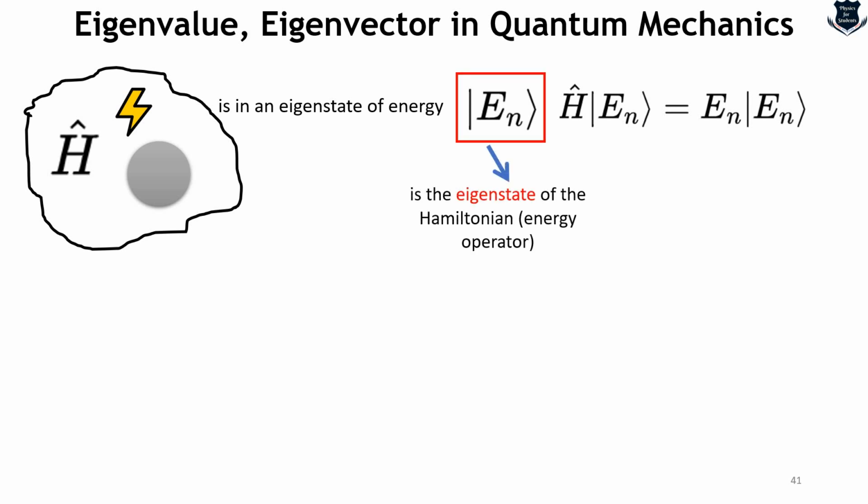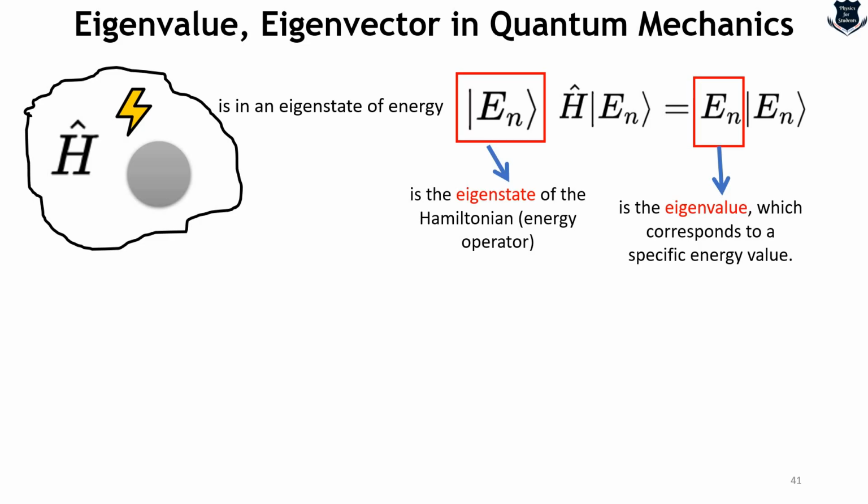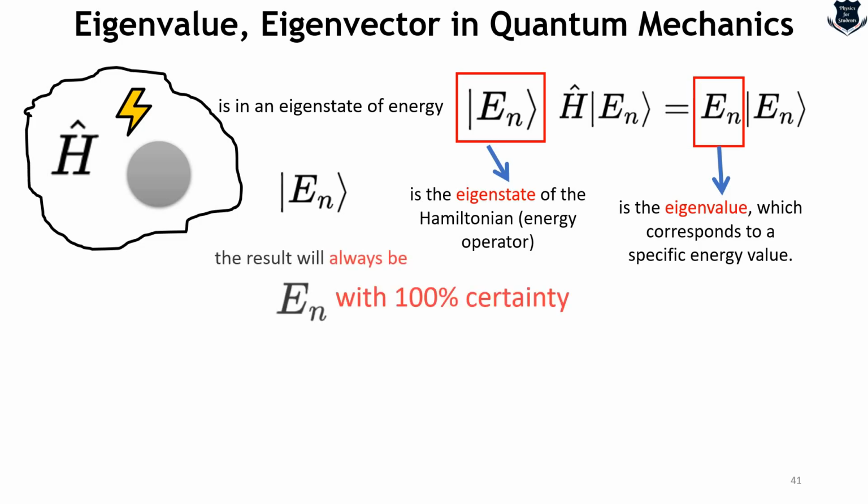This one is the eigenstate of the Hamiltonian energy operator, and En is the eigenvalue, and this eigenvalue corresponds to the specific energy value. So from here we can say that if you measure the energy of the particle in this eigenstate, which is right there on the screen, the result will always be this with 100% certainty. That means there is no chance of getting any other energy value.